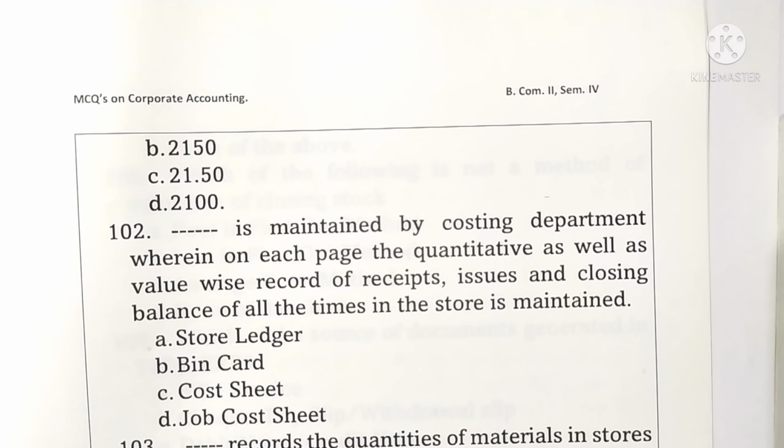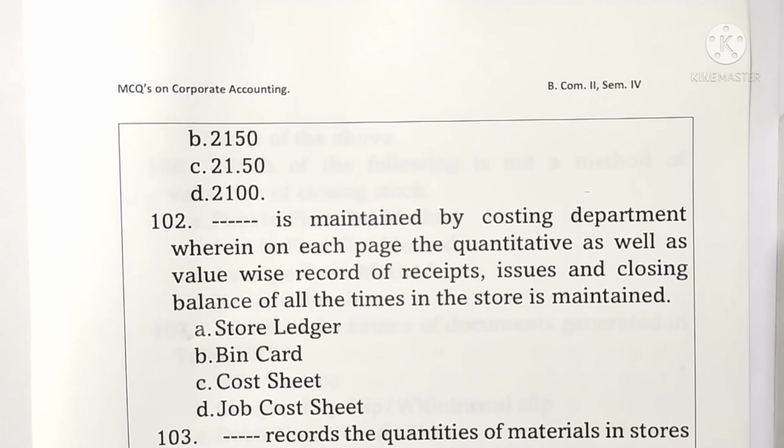Question 102. Dash is maintained by costing department, wherein on each page quantity as well as value-wise record of receipts, issues, closing balance of all items in the store is maintained. It is a store ledger. Option A is correct one.